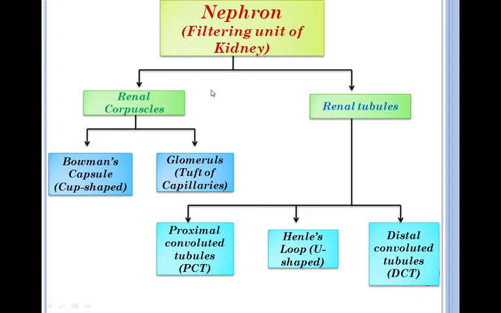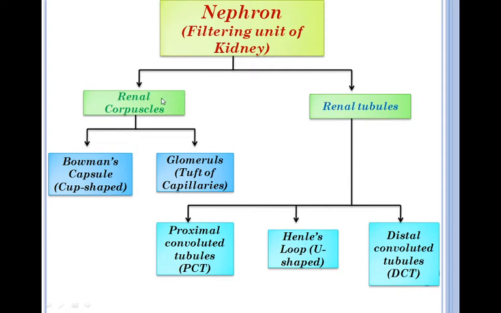Now students, let us learn about the filtering units of kidney, that are nephrons. Each kidney contains millions of highly coiled structures called nephrons, which are the structural and functional unit of kidney. These are the filtering units of kidney. Each nephron consists of renal corpuscles and renal tubules.